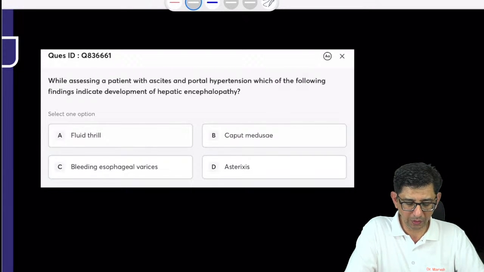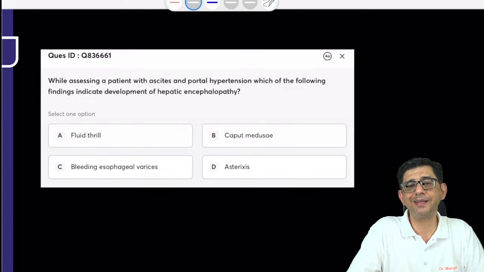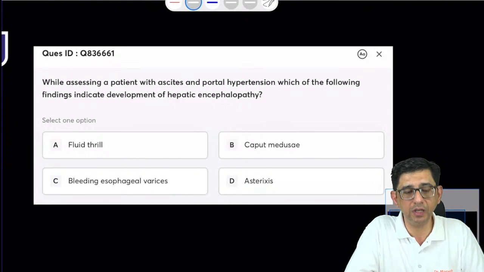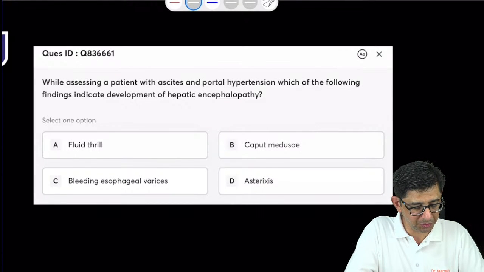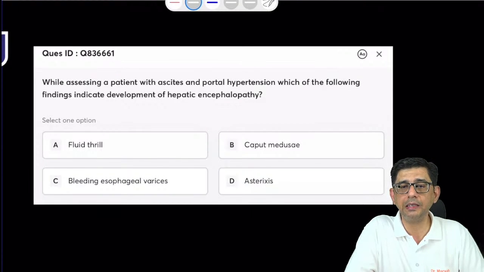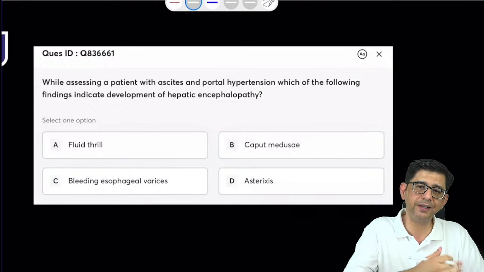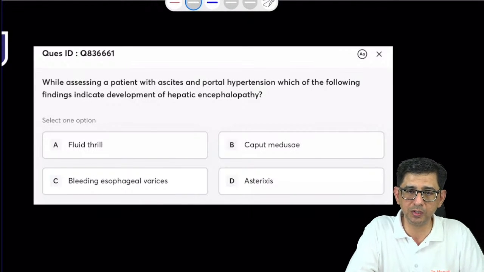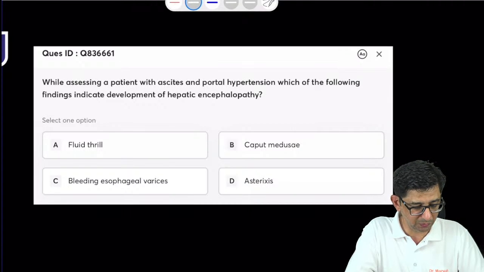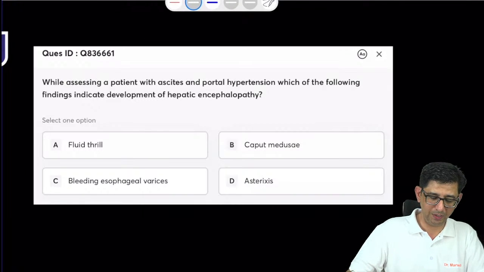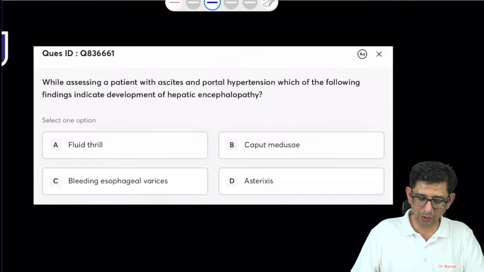Okay, moving on to the next one, we are having a patient with ascites and portal hypertension. He's having hepatic encephalopathy as well. So I thought I'll just decrease the pressure so that you guys can handle these questions as well. The one preceding this one was a tricky one. Most guys got it wrong. So let's work it out. Addison causes hyperkalemia. Yep, absolutely. So I think this should not be causing a problem.